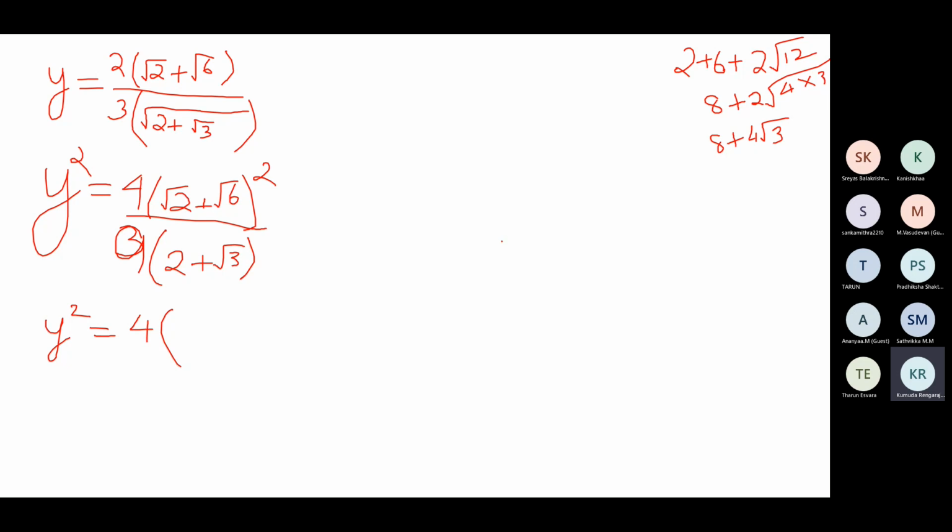So 8 plus 4 root 3. That's what you'll have here.